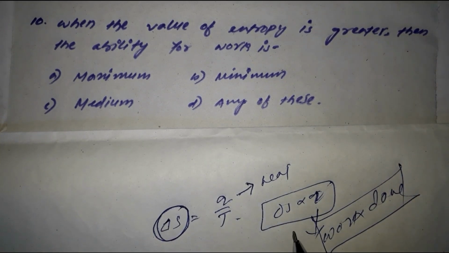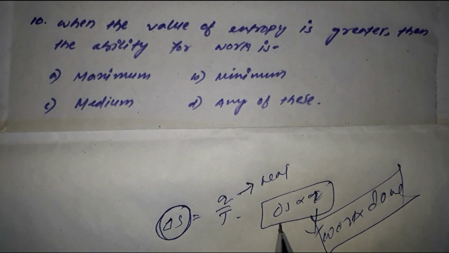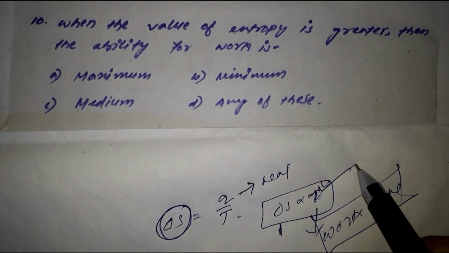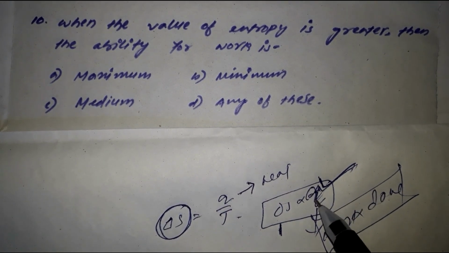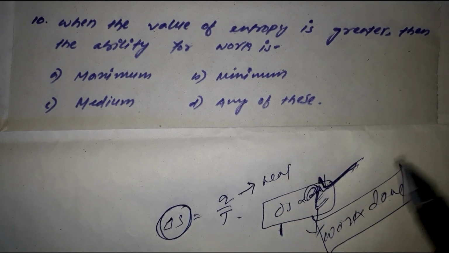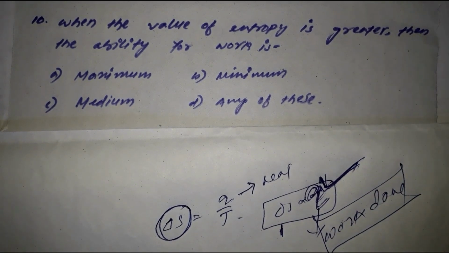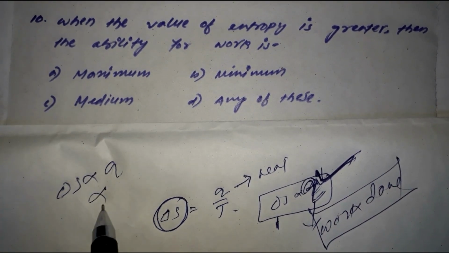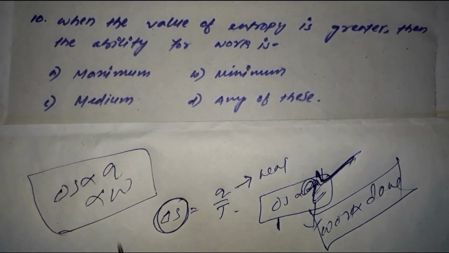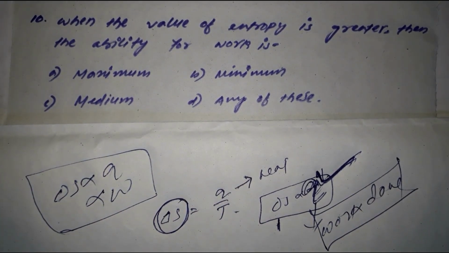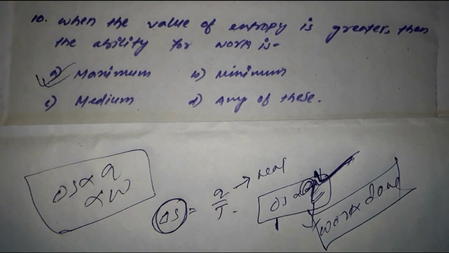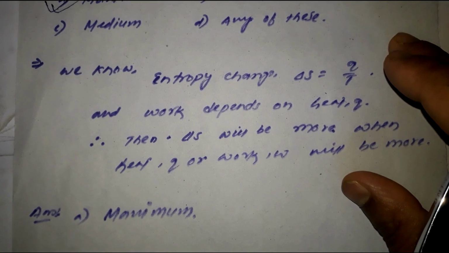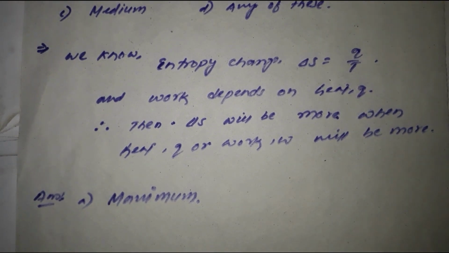That is, when the value of entropy is greater, you are doing greater work or greater heat is there. So greater heat involved means more amount of work is there, right? So that means del S is directly proportional to Q, which is directly proportional to work also, isn't it? If entropy is more or greater, then definitely work done will also be your maximum, isn't it? So I've gone through this. So you try to go with the solution here.